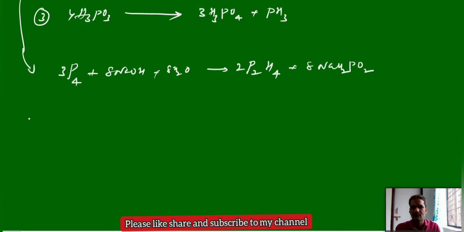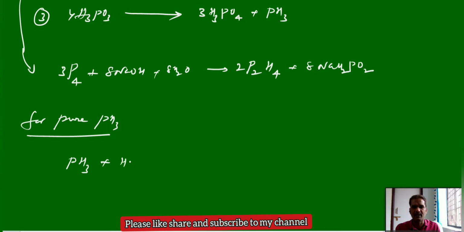For pure phosphine, how to obtain the pure phosphine? First we have to treat the compound which is having this PH3. Apart from this, some impurities will be there. So the impure phosphine, first you treat with HI.